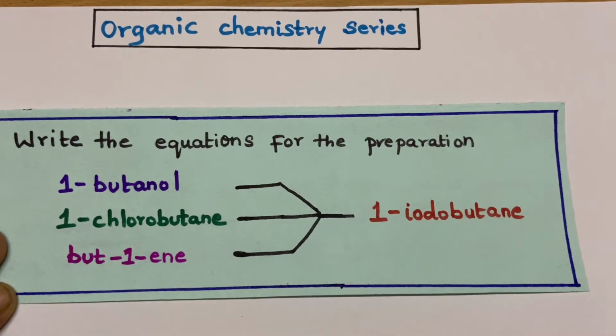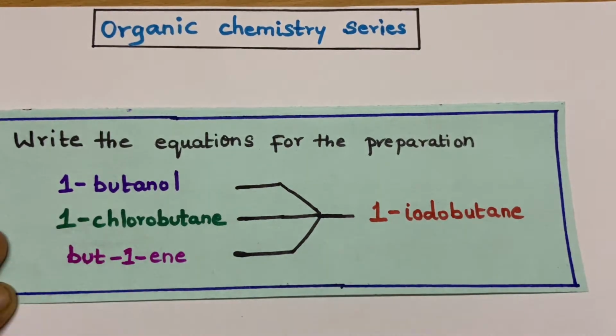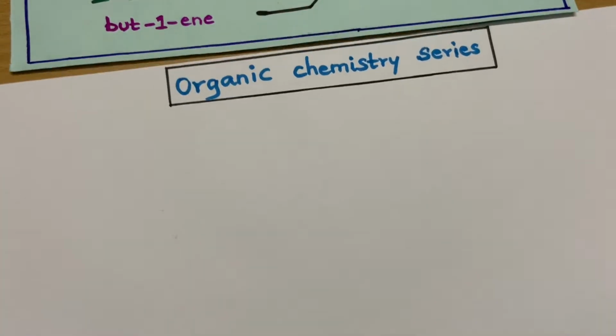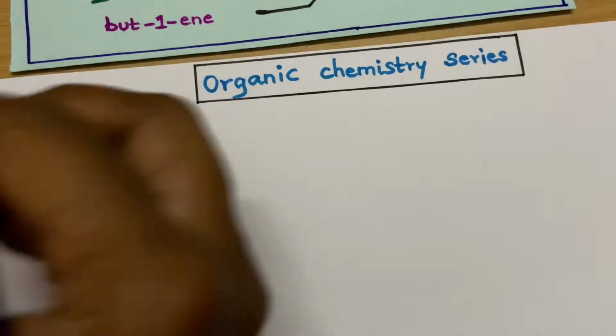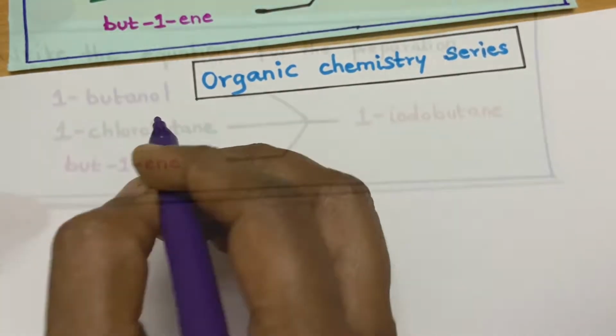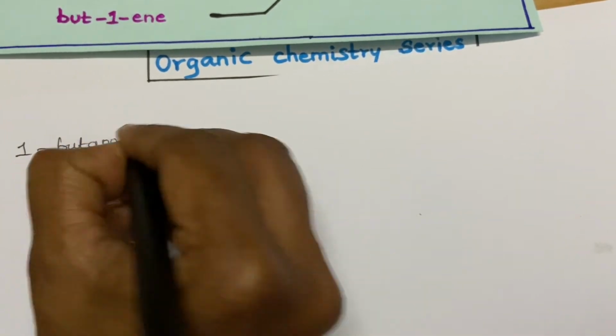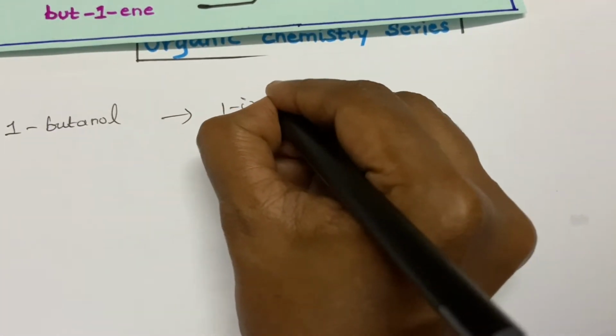Okay, for the first day I have taken this reaction. See, you have to prepare 1-iodobutane from 1-butanol, from 1-chlorobutane and but-1-ene. So I will be explaining this as simply as possible. Very logical also, so you need not learn by heart and you need not think organic chemistry is very difficult. You will not think so hereafter, I hope. 1-Butanol. Okay, so you have to convert 1-butanol to 1-iodobutane.